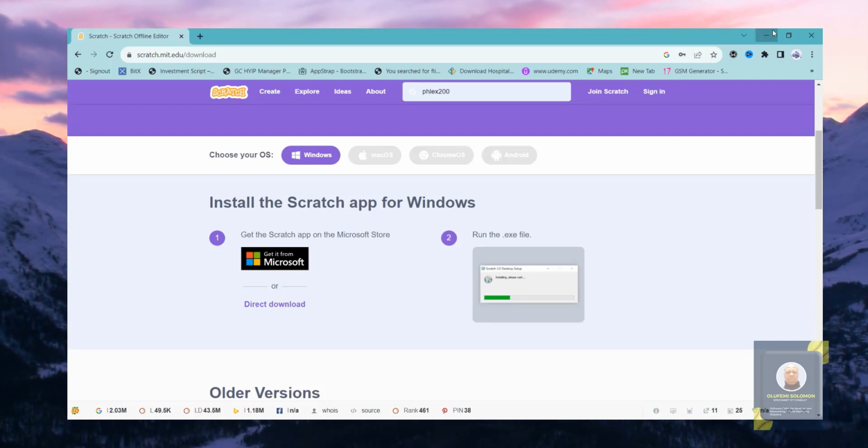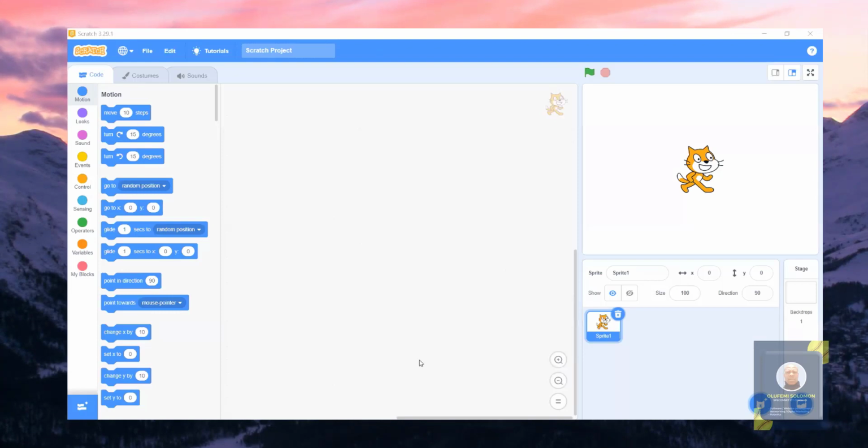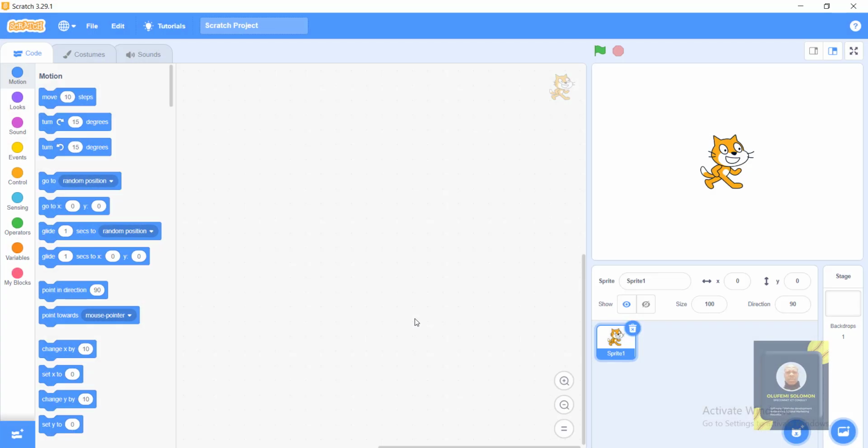Okay, this is the Scratch interface. I want to believe everybody can see my screen. Let me quickly do a little introduction of the interface.